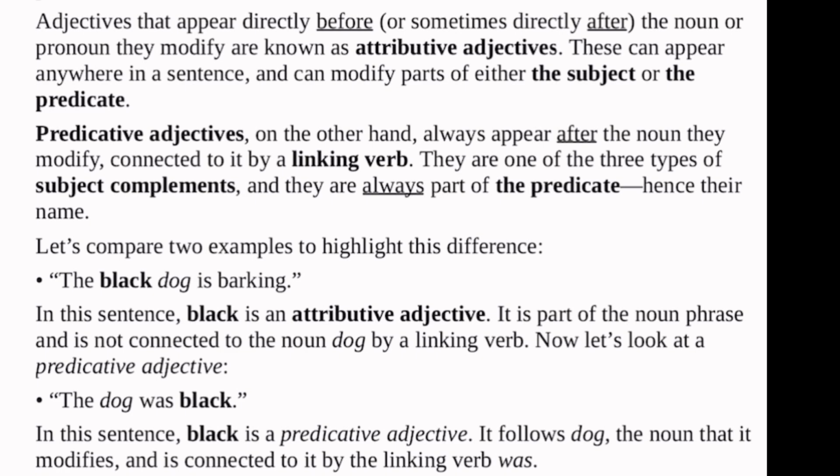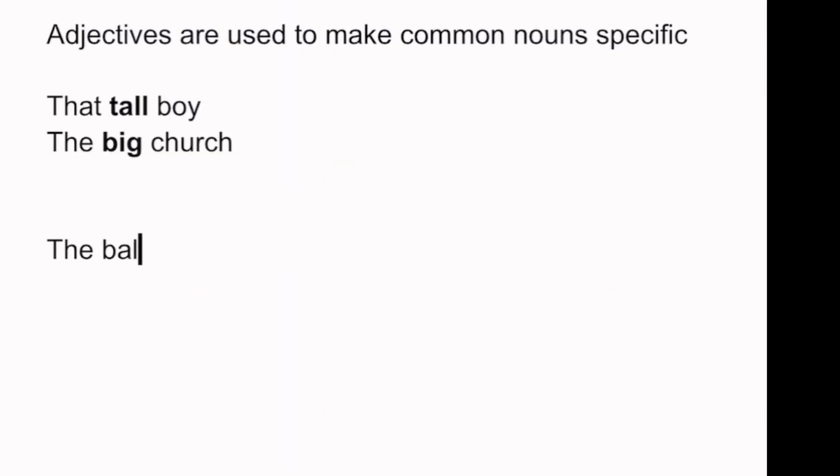Look at it. The black dog is barking. We've already established that that is an attributive adjective. But look at the second sentence. The dog was black. The black dog was barking.